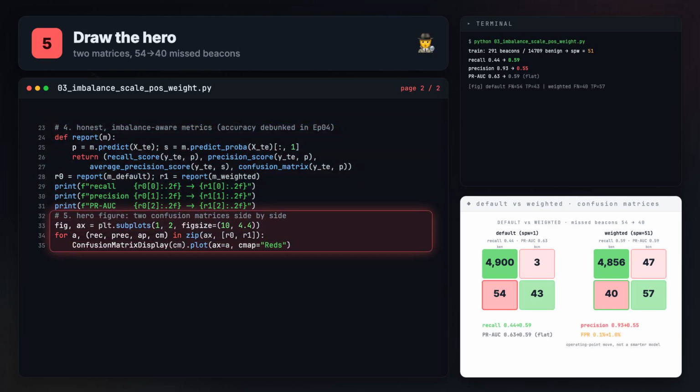Lines 46 to 61, draw the hero. Two confusion matrices side by side with ConfusionMatrixDisplay. Default on the left, weighted on the right. The missed attack cell, bottom left, annotated on both, so the drop from 54 misses to 40 is impossible to miss. The printed matrix line and the matrix cell counts come from the same arrays, figure equals terminal by construction.